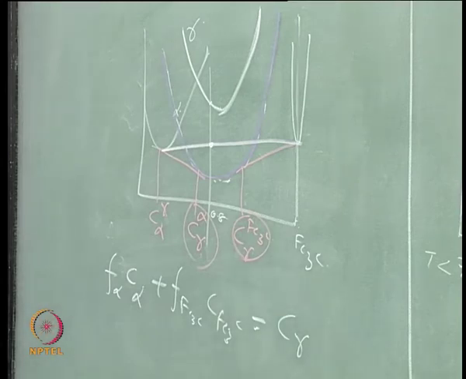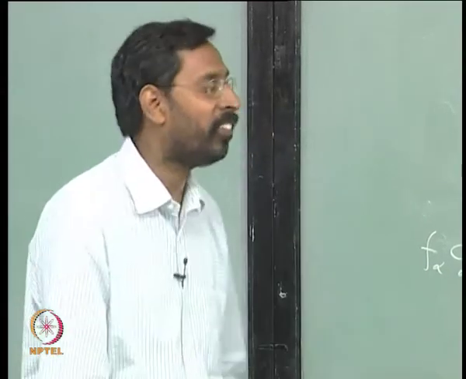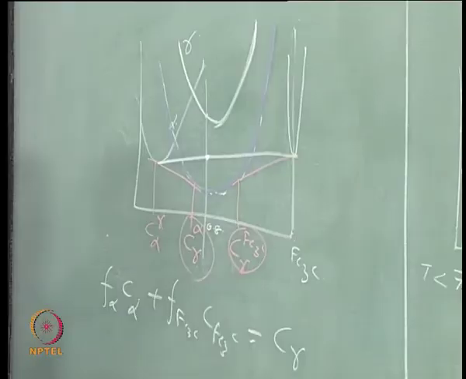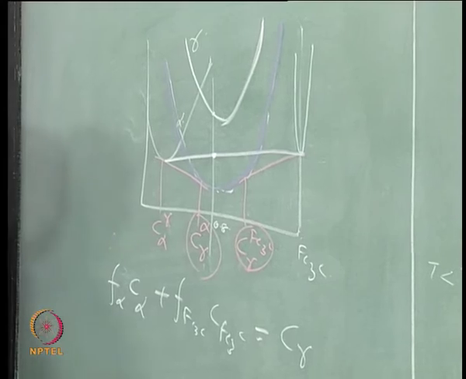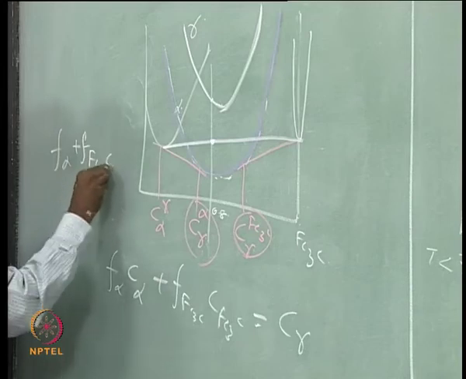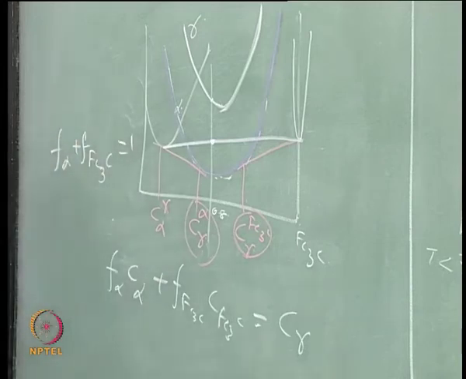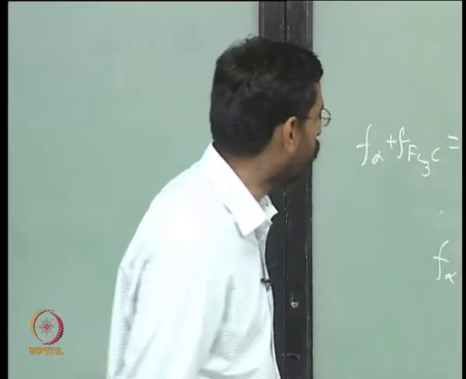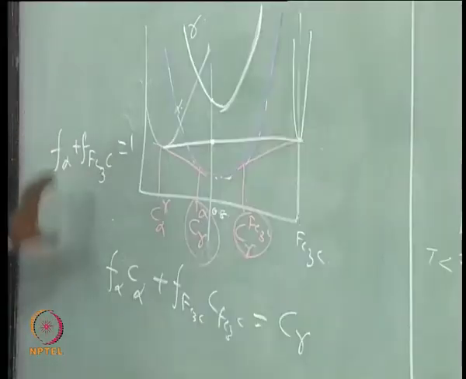But in the lever rule we also use one more thing. What else we use? Just with that equation can you get the lever rule? What else you need? The fractions have to add up to 1, because after the transformation is over you know that f of alpha plus f of Fe3C should be equal to 1. That is the second boundary condition. If you do not have that boundary condition you cannot get the lever rule. So, for the lever rule, these two equations are the crucial equations.